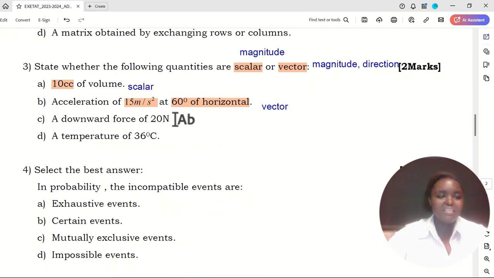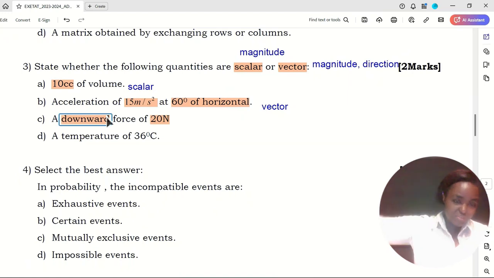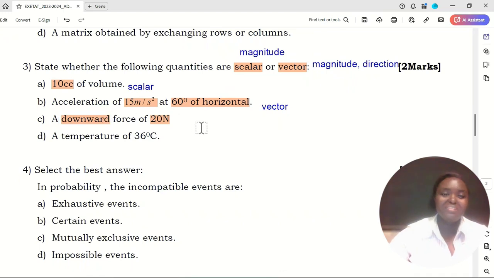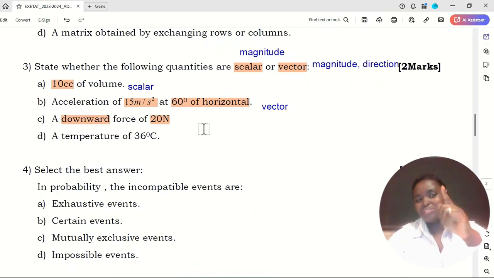And next, C, a downward force of 20 newtons. We have two things here again: magnitude and direction. We have 20 newtons, which is the magnitude, and the direction is downward. Which common force that you know is oriented downward? Do you know it? Well, write it in the comment, guys. You physicists and mathematicians, of course, you know that force.